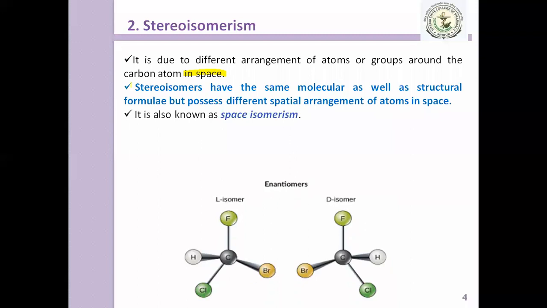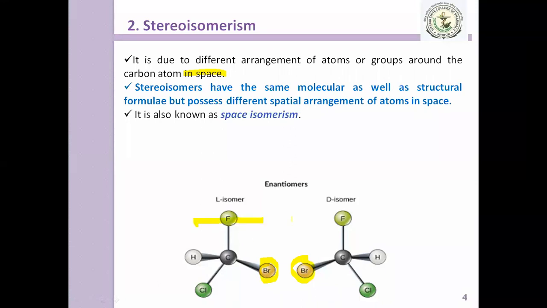To understand what space isomerism is and how the spatial arrangement is different, I have given one example. Actually this is one type, enantiomers, but you just have to focus here on the position of this bromine atom, which is different. All of you getting this?